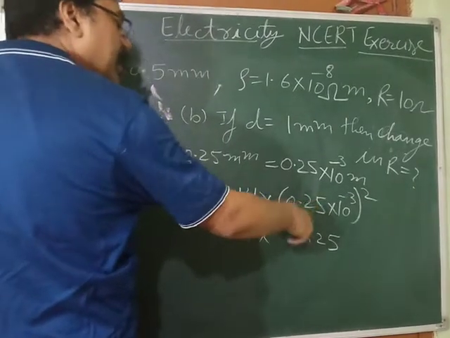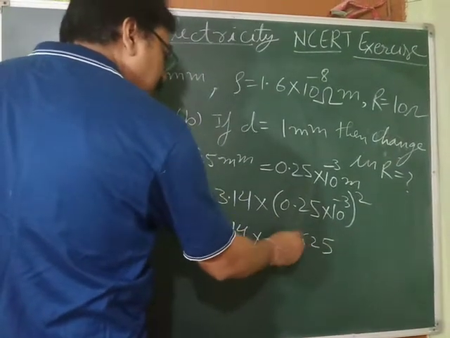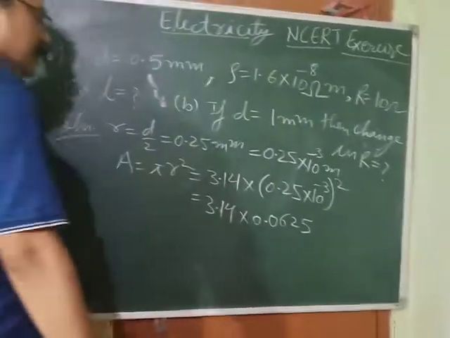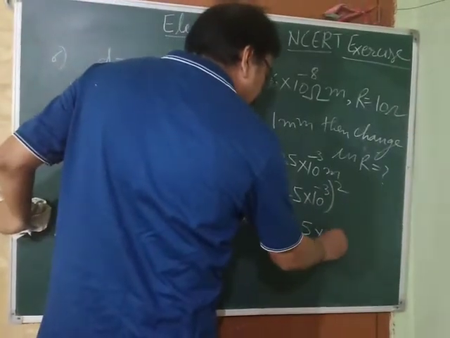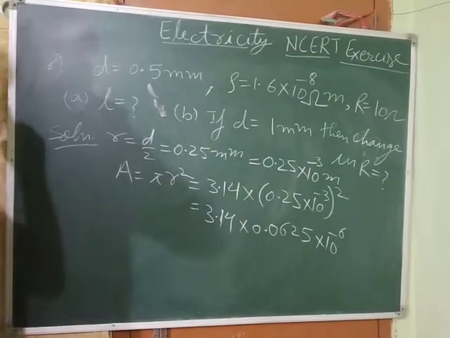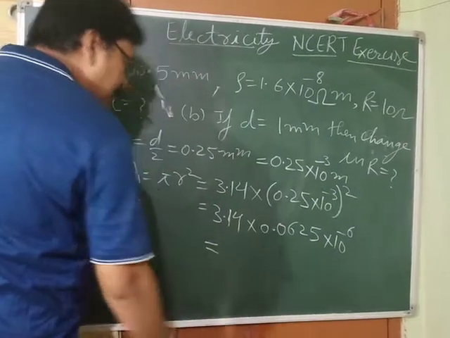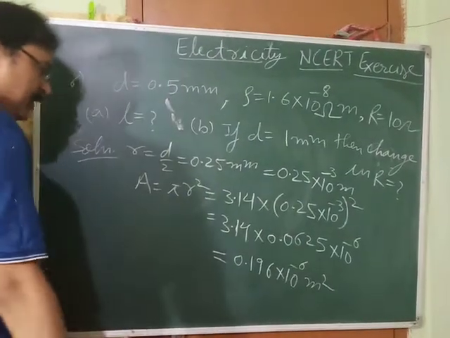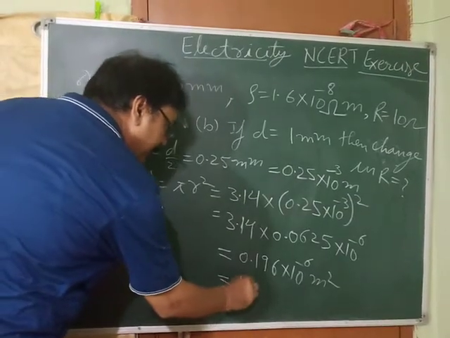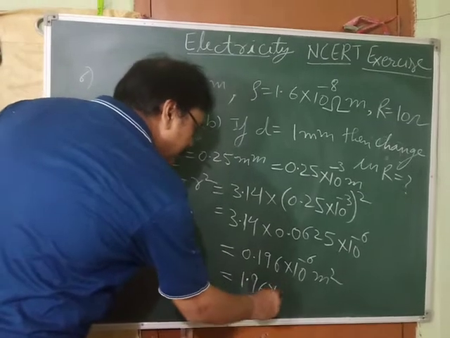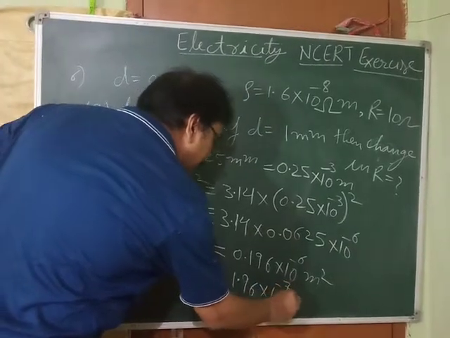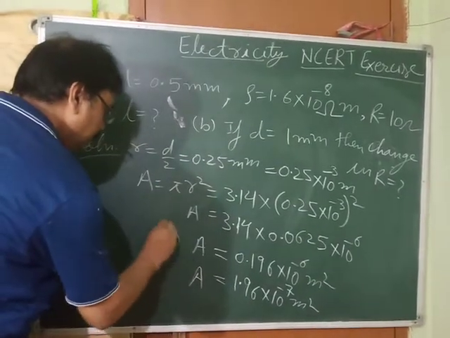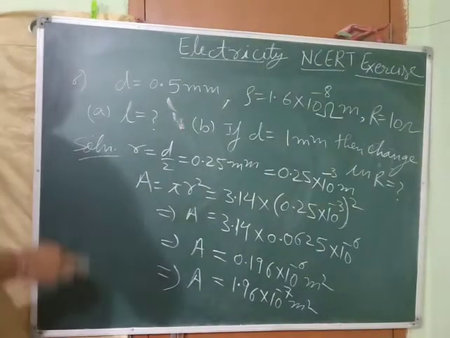Square of this is 2 places, again 2, so 4 places: 1, 2, 3, 4, 0.0625 and into 10 raised to the power minus 6. Now we have to multiply the value of pi in this. So we got this much meter square, which we can write as 1.96 into 10 raised to the power minus 7 meter square. This is our area of cross section.